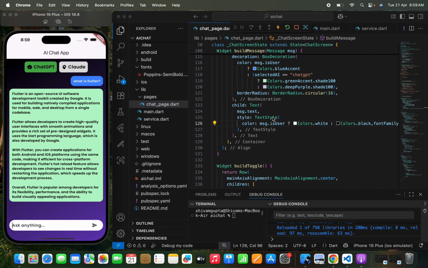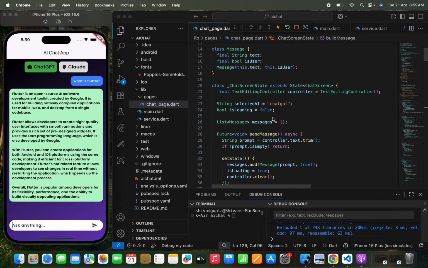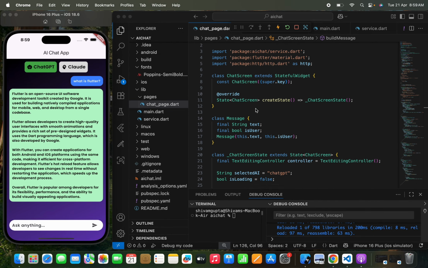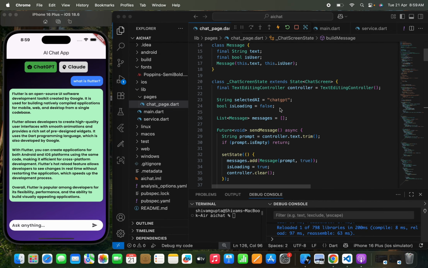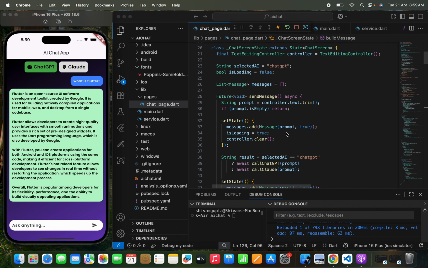So now here you can see that I've just written the complete code. Now let me give you an idea of what all things I've written over here, right? This is the chat screen that I've created, and we have just used a stateful widget, and I've used two APIs: the ChatGPT or OpenAI API, and the second thing we have used is the Claude API, right?